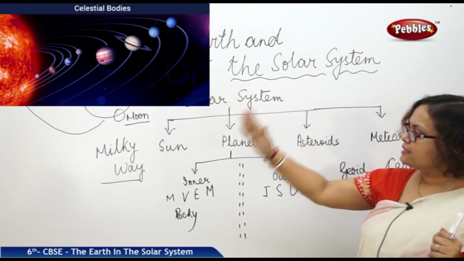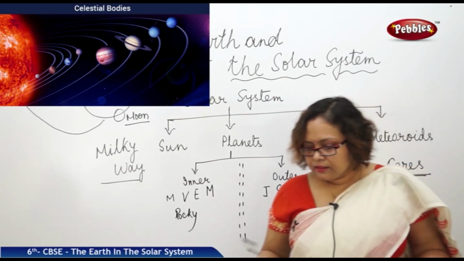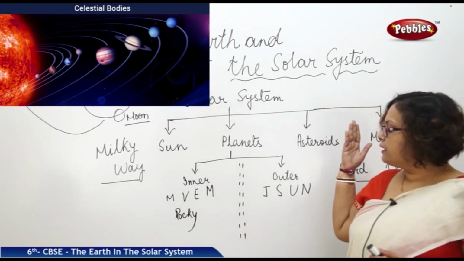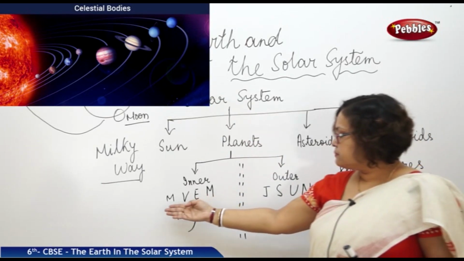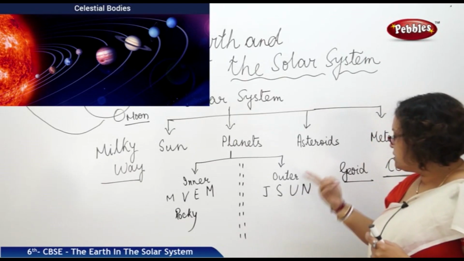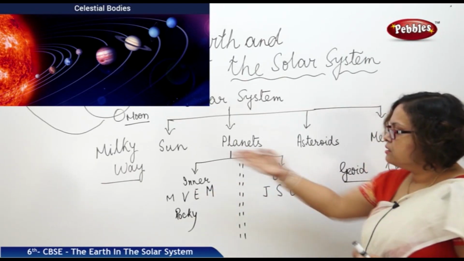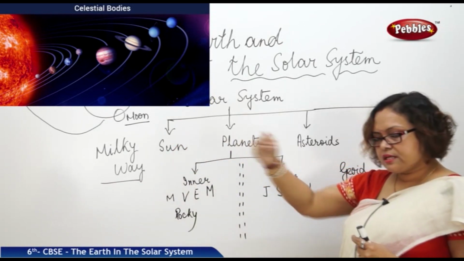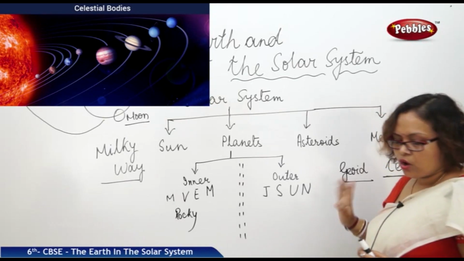Some of the big planets have their satellites. Next, I hope you know all the names of the planets. According to the order, that is Mercury, Venus, Earth, Mars, Jupiter, Saturn, Uranus and Neptune. This is the order from the Sun, if we consider the distance from the Sun.